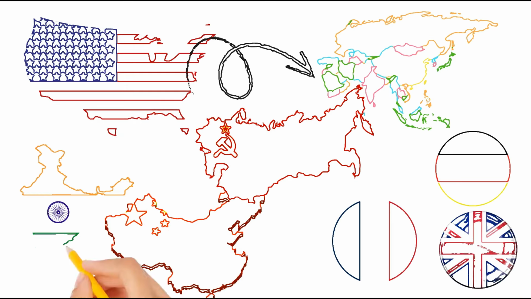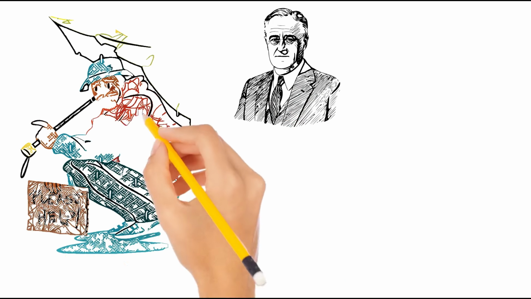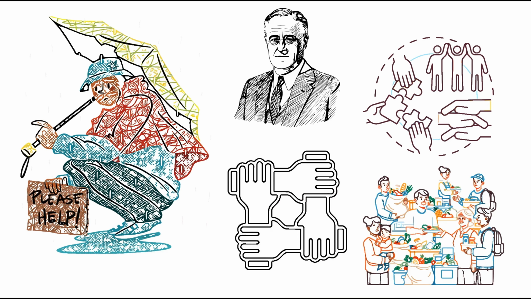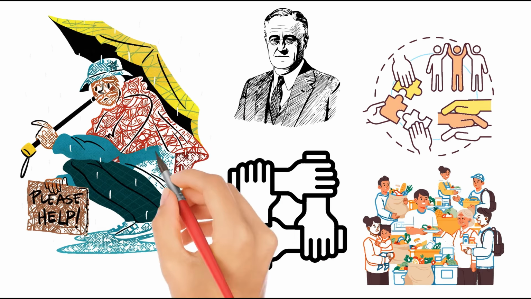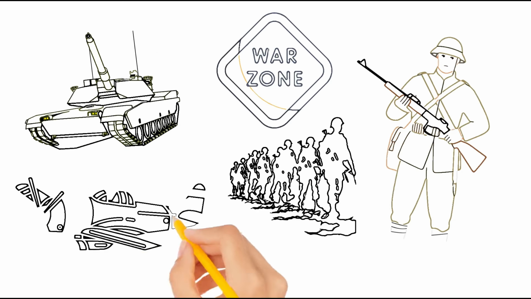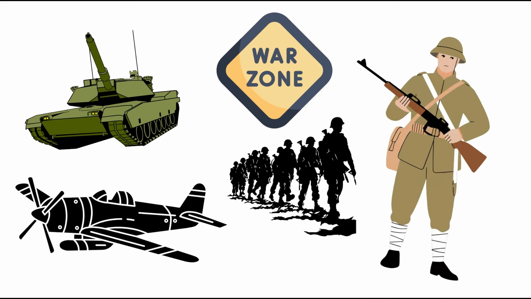Let's examine how today's top economies were affected. In the United States, bank failures and mass unemployment led to extreme hardship. Franklin Roosevelt's New Deal introduced public works, banking reforms, and social support. The economy recovered fully only during World War II.